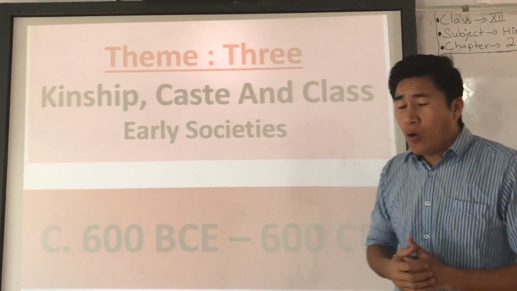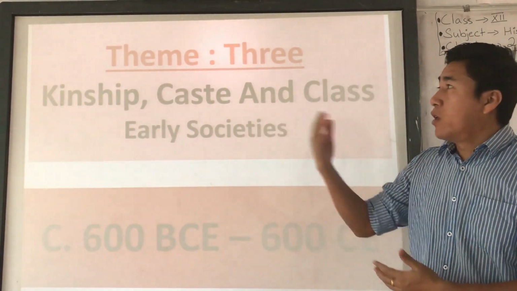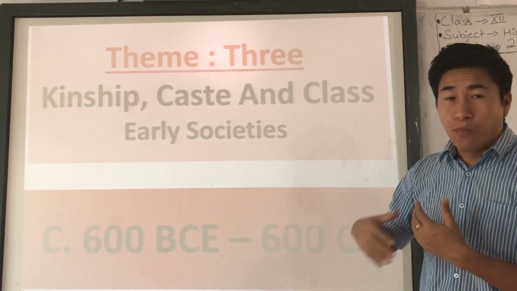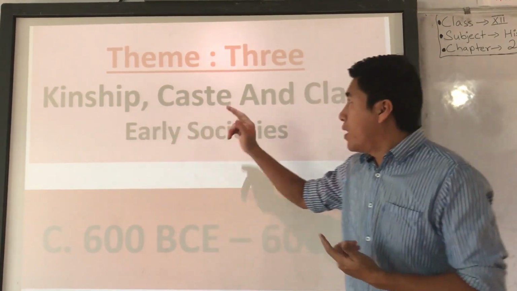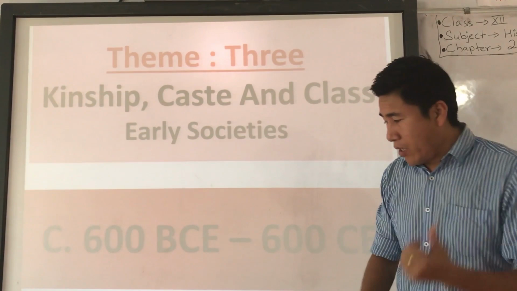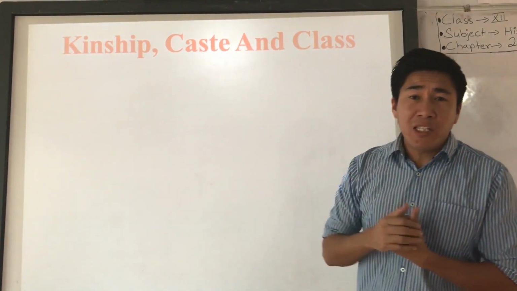Understood? Okay, now before we move to the main topic, it's really very important for you to know the meaning of kinship, caste and class, right? So, what do you understand by the term kinship?